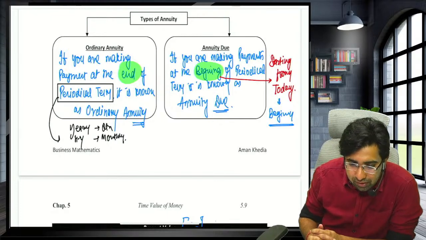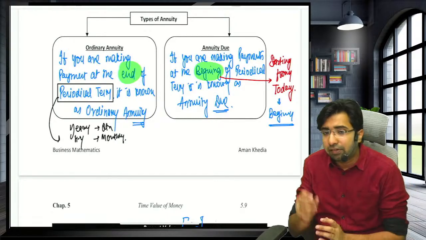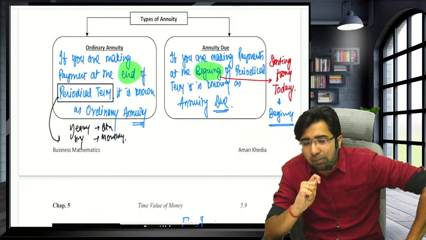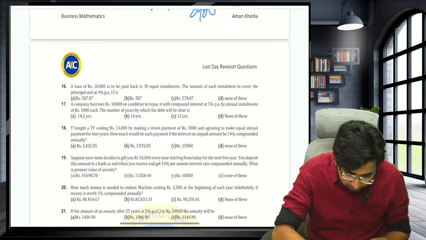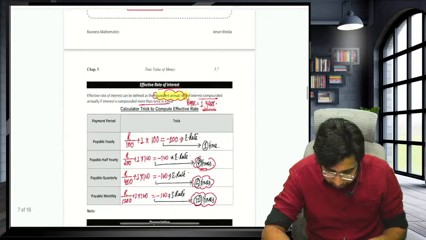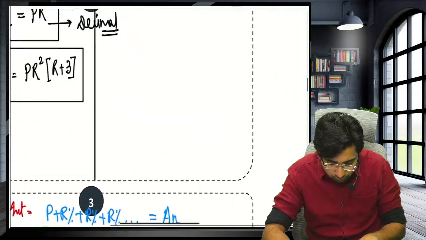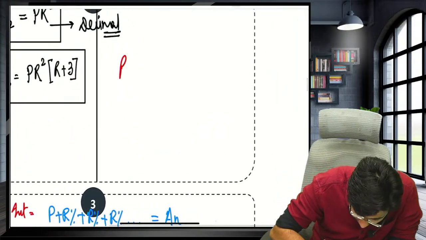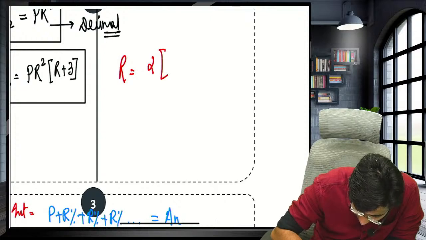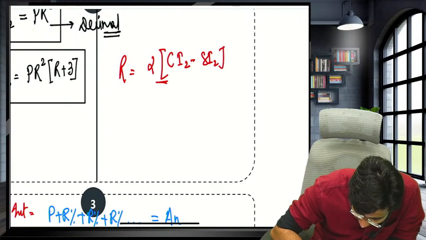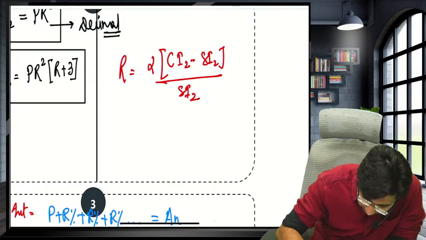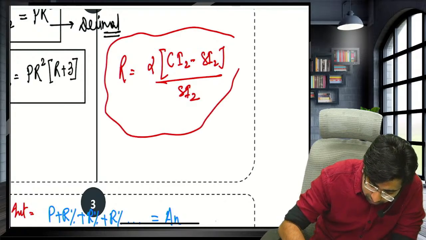Sir, if they have not given any information regarding the principal, in that case, okay, wait. Write down this trick. Guys, if you have not written, write down. If they have not given the principal, then R is equal to 2 times the difference between compound interest for 2 years minus simple interest for 2 years, divided by simple interest for 2 years. This is the trick which is designed without the use of principal.